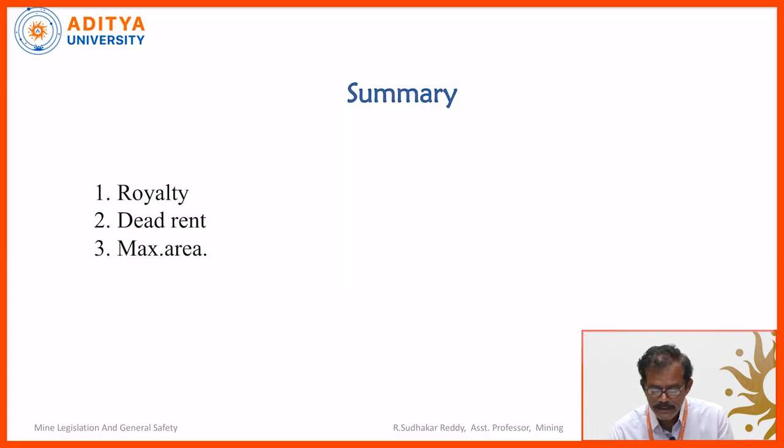Today's class covers all about royalty, how much royalty is to be paid by the mine owners to the government, and what is the maximum extent of a prospecting lease and of an RP. Just now I told that for RP the maximum extent is 10,000 square kilometers, prospecting lease is 25 square kilometers, and mining lease is 10 square kilometers. Royalty varies from mineral to mineral, and also varies with the grade. Similarly, dead rent varies with the value. For example, precious stones 4 times, high value 3 times, medium value 2 times, low value, and maximum area we have just discussed. Thank you.